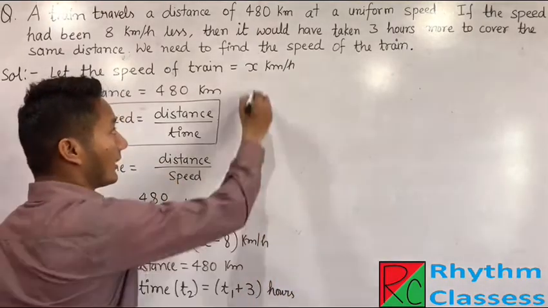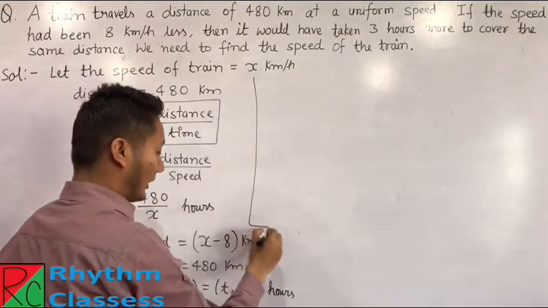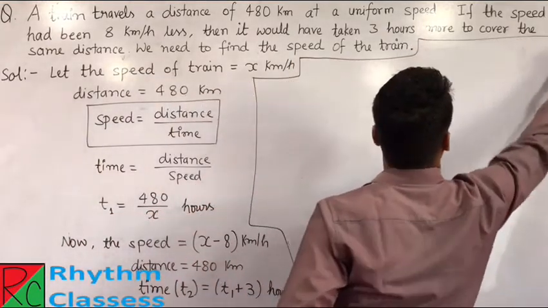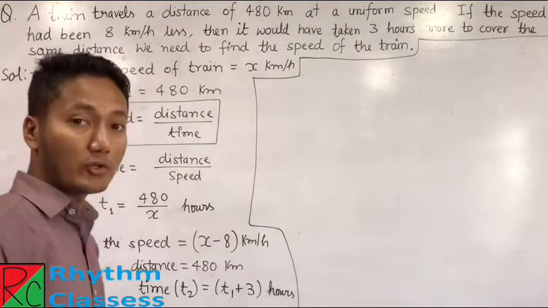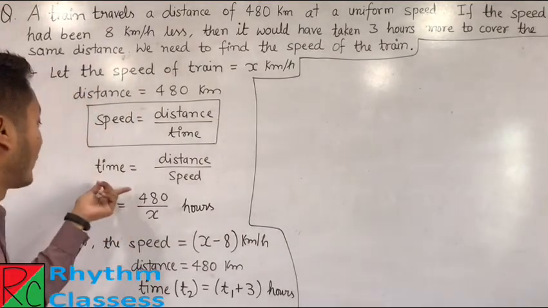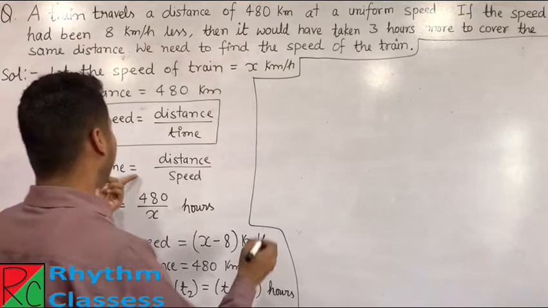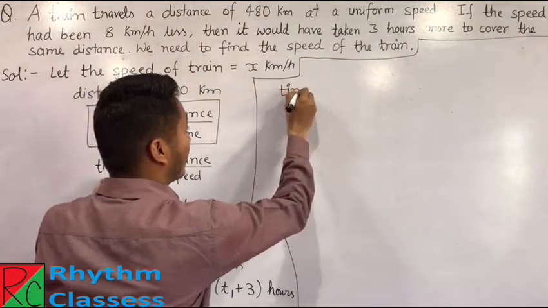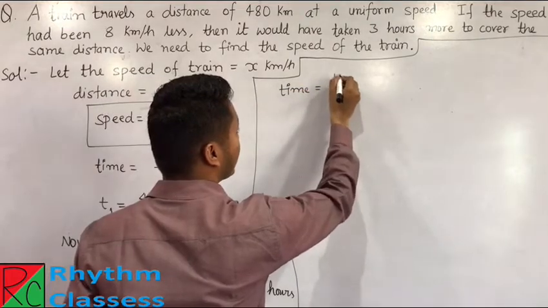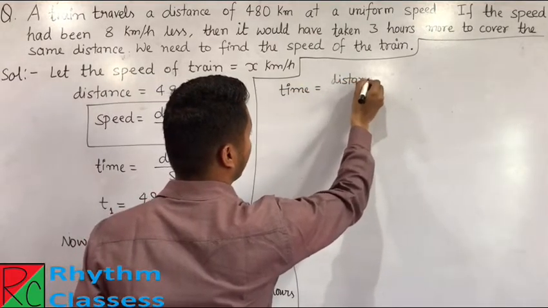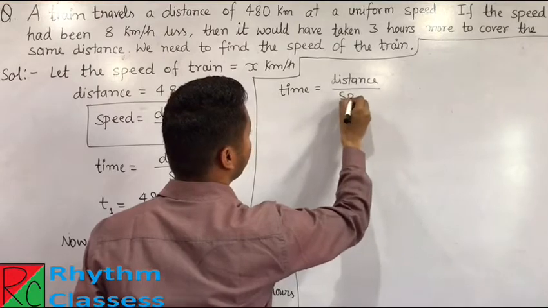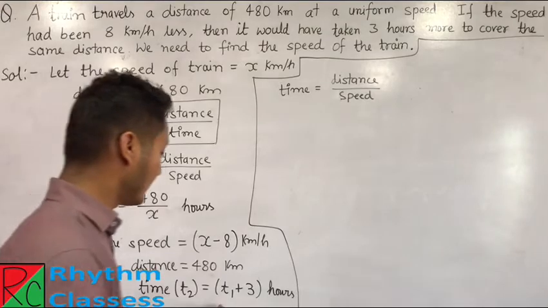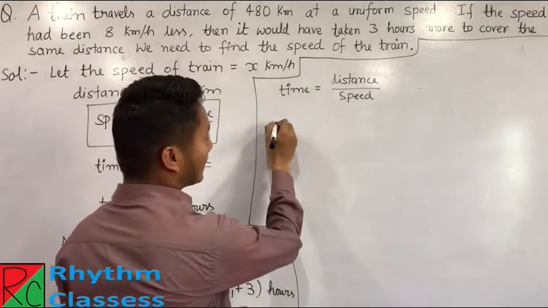Now from here students, if we again put the formula in this condition, then time is equal to distance upon speed. Now from here we can say the time T2 is T1 plus 3 hours.